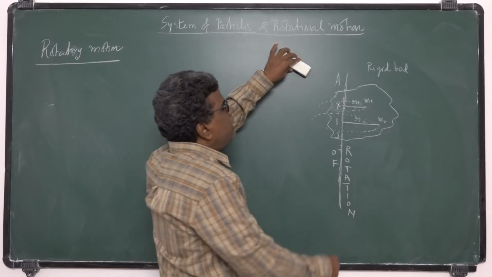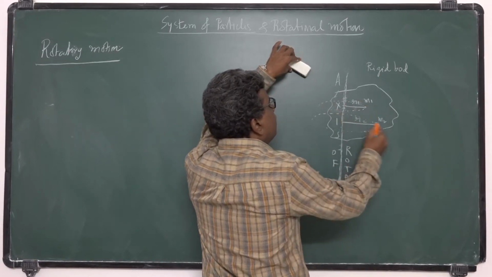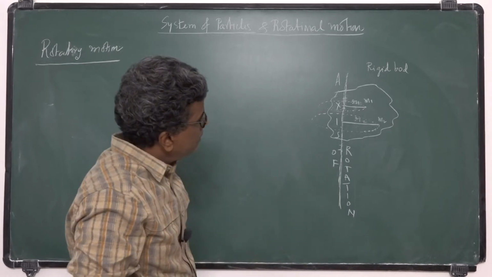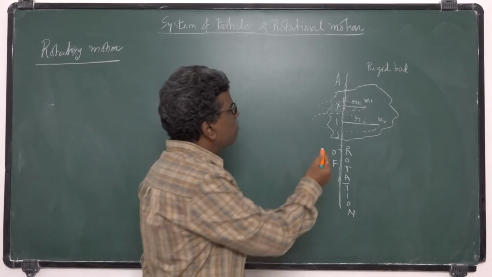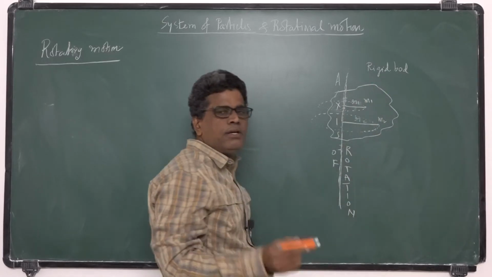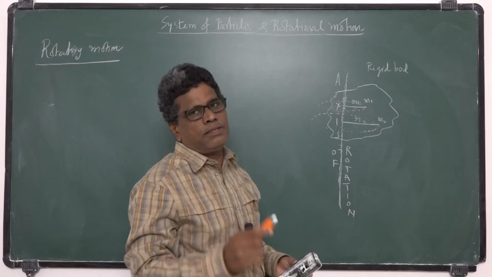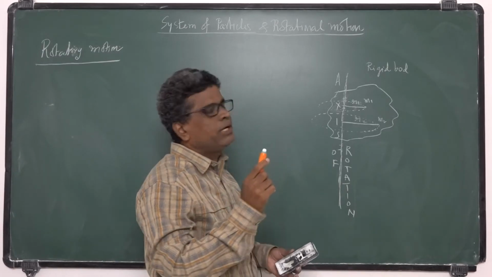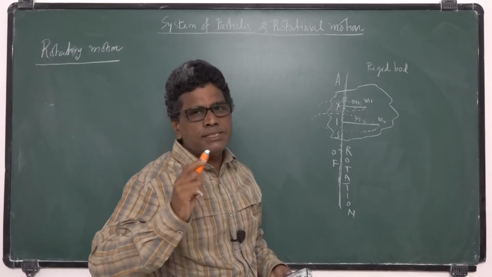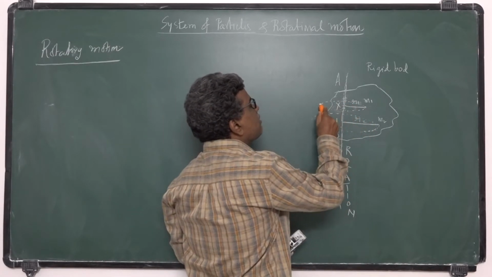For all these particles, the rotational motion of a rigid body is similar to a particle rotating in a circular path. So this rotational motion of a rigid body is similar to a particle in circular motion.